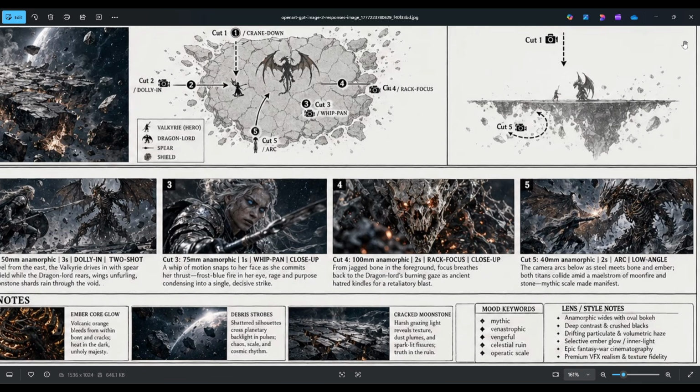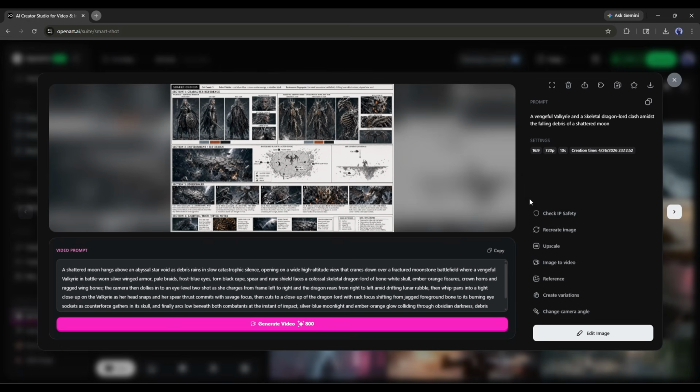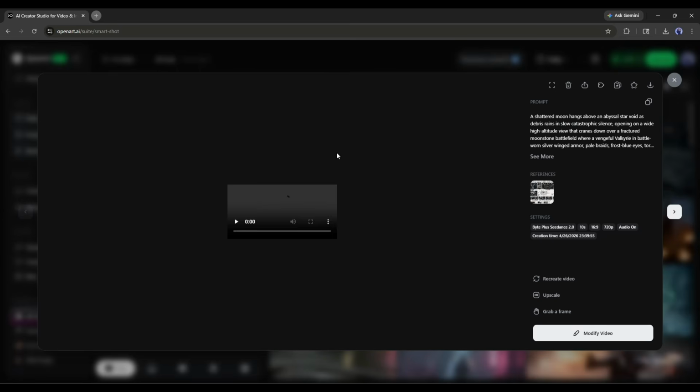Smart Shot generated it, including the lighting contrast between the 2 characters, the environmental lighting conditions, and the full visual style, automatically. Now, if you think there is any issue with the shot, you can regenerate the shot or edit the image to customize it. I think this is a perfect shot. So, I will hit the Create Video button from here. And here it is, the video is ready.